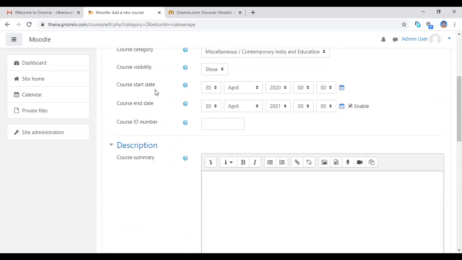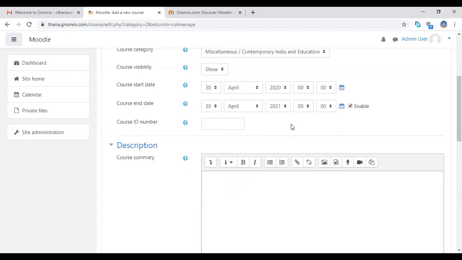Now you can see here the course start date and course end date. For students studying here, it is a 1 year or 6 month course. See here, the course starts 30th April 2021 and ends 30th April 2022, a 1 year course. If you want to add a 3 month or 6 month course, you change the course end date.